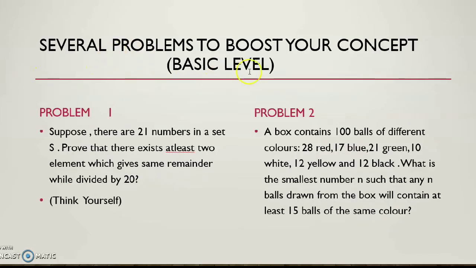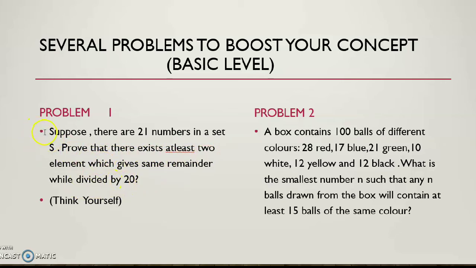So I have given you some basic level problems. Two problems I have given; in this video I will just discuss this problem, and in the next video I will discuss the other problem. So go through problem one first. This is a very basic level problem. What is the problem? Suppose there are 21 numbers in a set S. Prove that there exist at least two elements which give the same remainder when divided by 20.